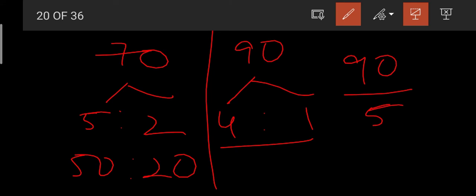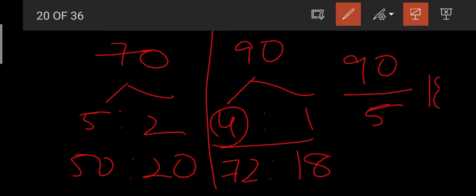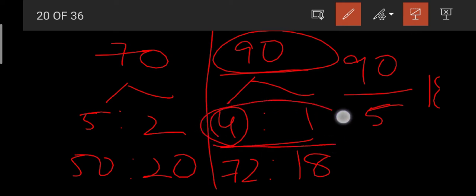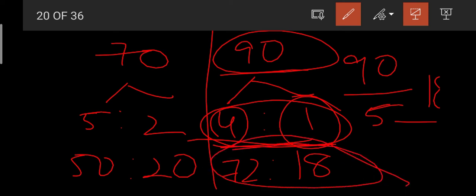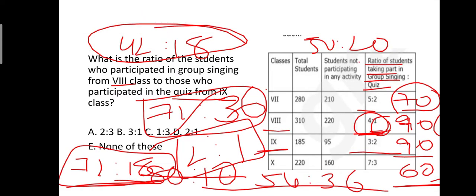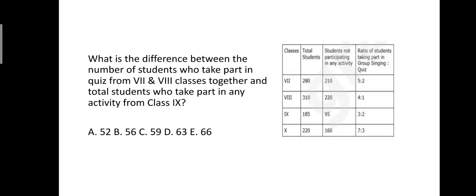So here each part becomes 18. Okay, if we have taken 18 here, and then for 4 parts it is nothing but 72. 72 plus 18, it will become 90. I think you understood this. We should be taking the complete ratio, and then we will be getting each part having a certain value. Depending on that value, we will be taking other values also. Okay friends, now we will be moving to our next question.